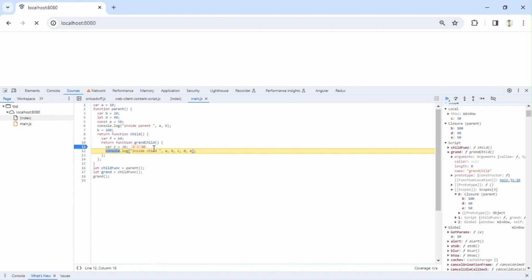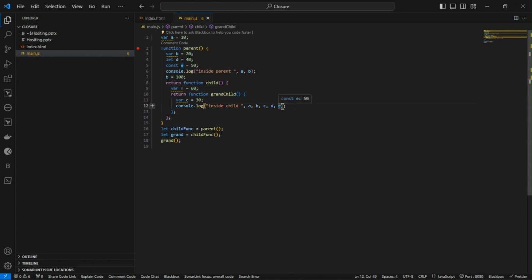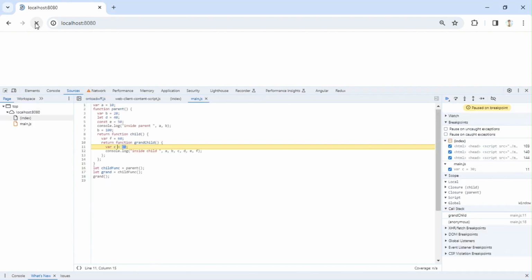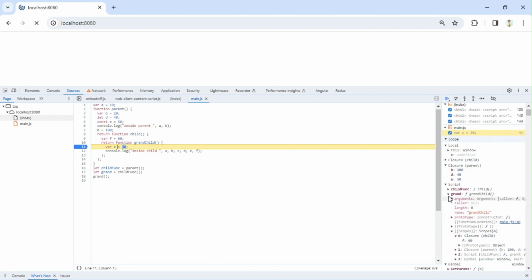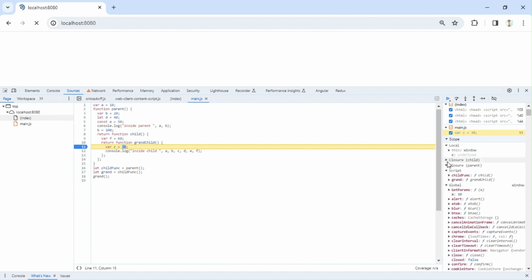To avoid the storage issue, if you keep this f in storage also, because these variables somehow have to take memory, right? If this variable is not used anywhere inside this function, there is no point in keeping it. So the browser is smart enough to store only the variables which are used. Now I'm going to put f also inside this. Now f is used inside this grandchild scope, so it should be included in the closure. Now if I go and see, yeah, you can see there is another closure created called child. This will have access to f. Correct. Yeah.